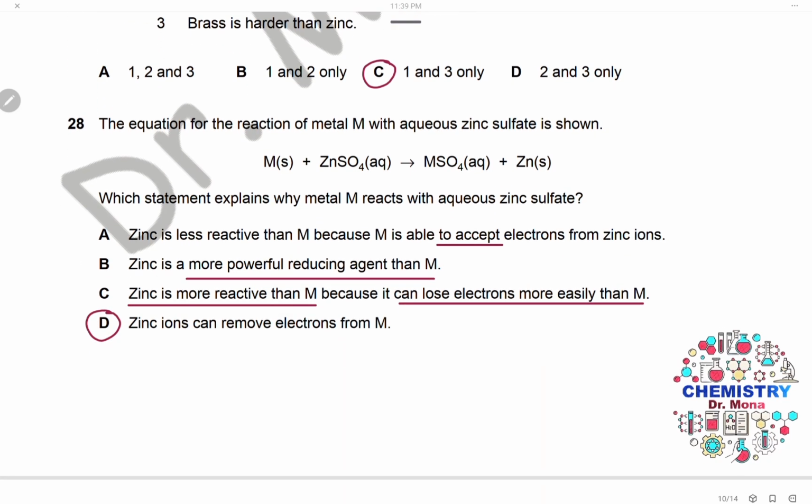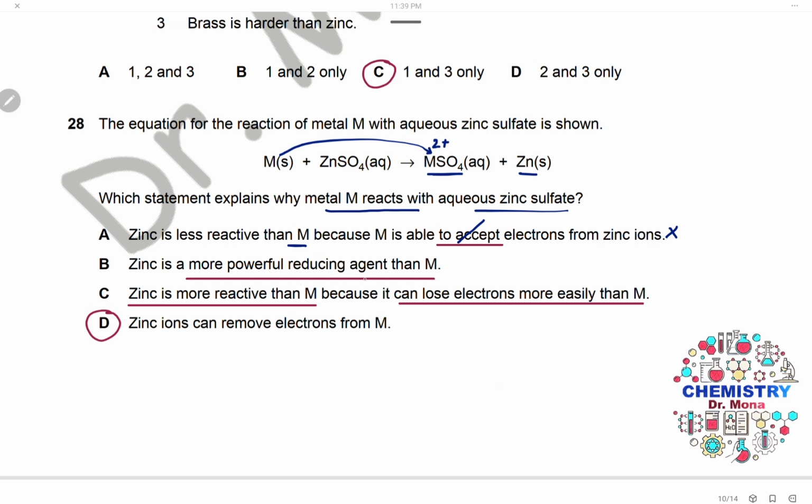Question 28. The equation for the reaction of metal M with aqueous zinc sulfate is shown. Metal M reacts with zinc sulfate, changing into metal M sulfate and zinc metal. Which statement explains why metal M reacts with aqueous zinc sulfate? First, zinc is less reactive than M, because M is able to accept electrons from zinc. As we can see here, M changes from M metal to M ion 2+, so M loses electrons and M metal didn't accept electrons, so statement 1 is wrong.